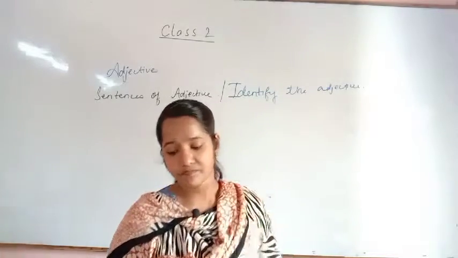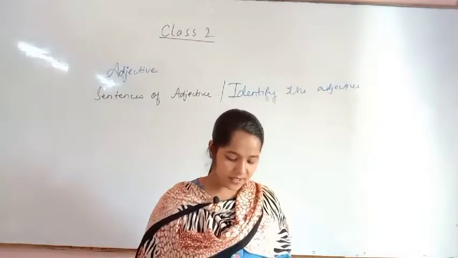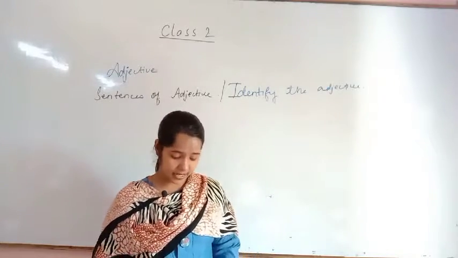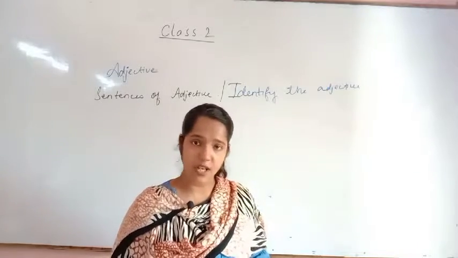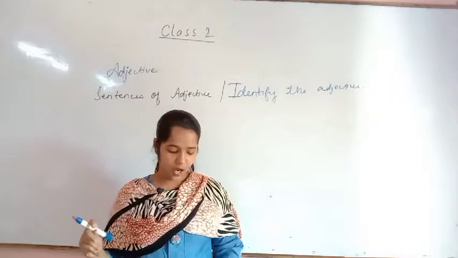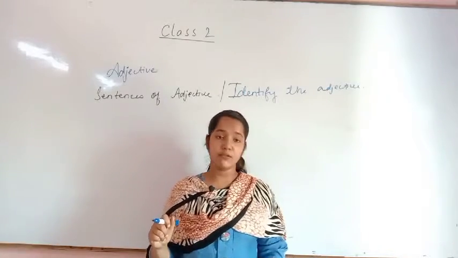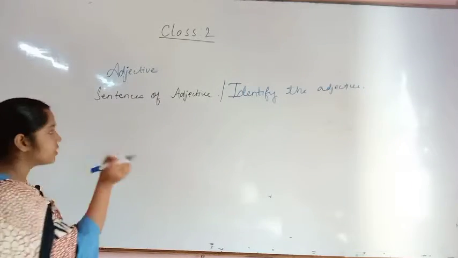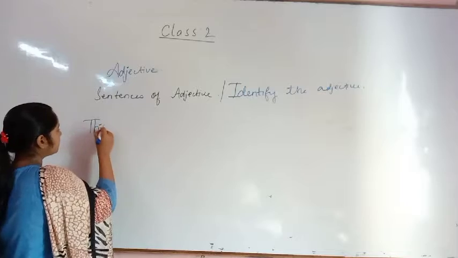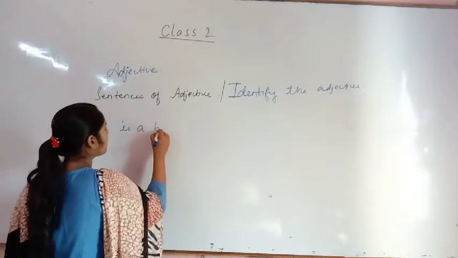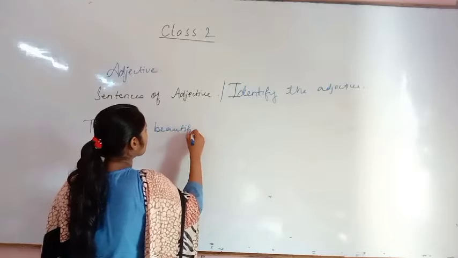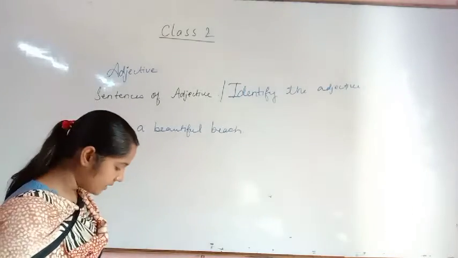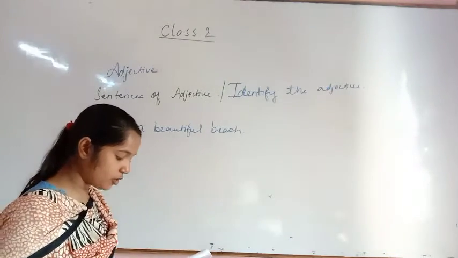Okay, that is, some adjectives describe kinds of noun. There are so many kinds of noun. There are some adjectives which are describing. What is that? An adjective is the word that describes a noun or a pronoun. Is it clear? Okay. So an adjective usually comes before the noun. I was writing that question. This is a beautiful beach. Okay. Again I am writing, this is a beautiful beach. Beach, okay. Now what I have read right now, that an adjective usually comes before the noun.